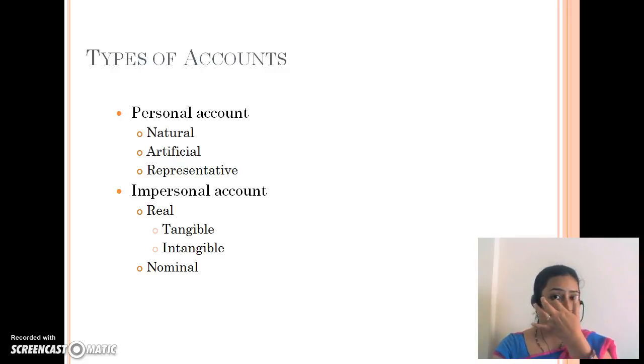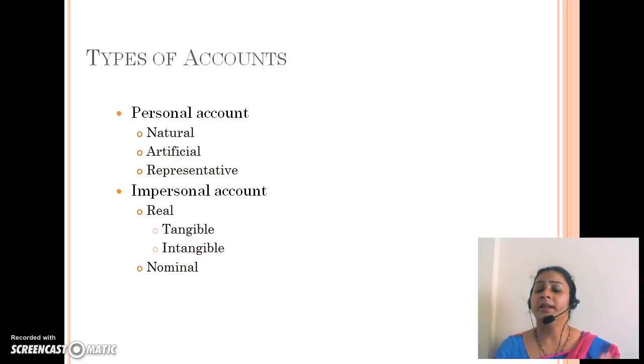The third is representative. Representative means representing a group of persons. Like salaries: these salaries have to be paid every month. But sometimes when the company is not able to pay that salary on time, they carry the sum into the next month. Whenever you pay that, it is known as outstanding salary. Though salary represents a number of persons, outstanding salary represents only a group of persons whose salary has not been paid on time. So that is known as a representative person.